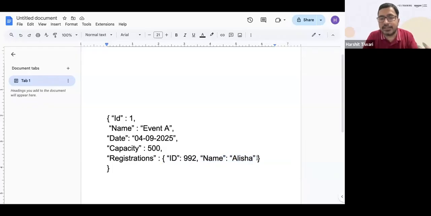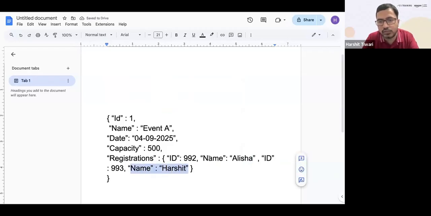Okay, now if someone else comes in and registers for this event, I'll simply do a comma, and I'll say that, okay, ID for the person is, let's say, 993, right? And name is, let's say, Harshit. So again, you see key value, right? These are the key value pairs. This is the key, this is the value. This is the key, this is the value. So here we are storing it in key value format.